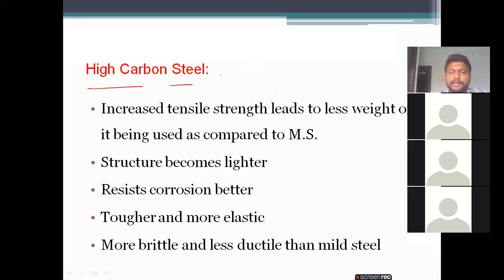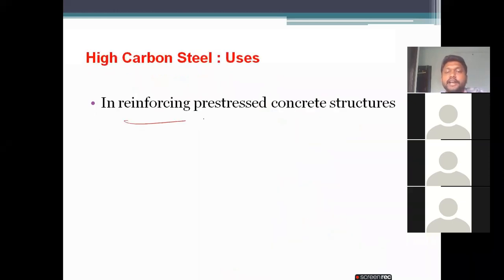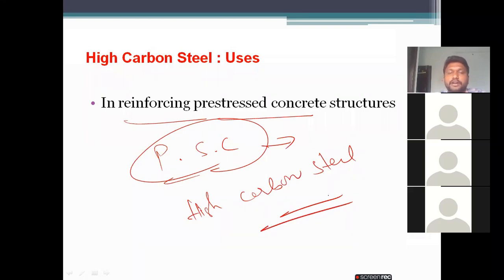Next, coming to high carbon steel. When you increase the tensile strength, it leads to less weight being used compared to MS sheet, so the structure becomes lighter. It resists corrosion better, and is tougher, more elastic, more brittle and less ductile than mild steel. We use this high carbon steel as reinforcement in pre-stressed concrete. So in pre-stressed concrete structures, high carbon steels are used for reinforcement.